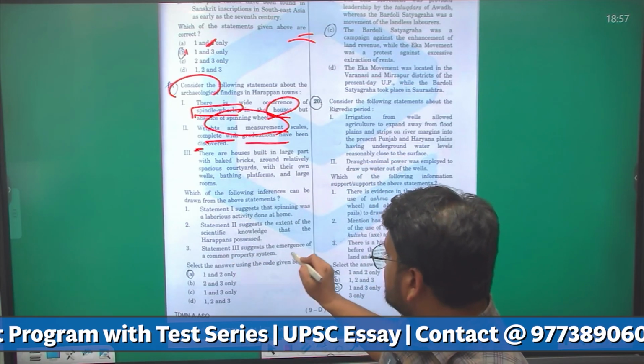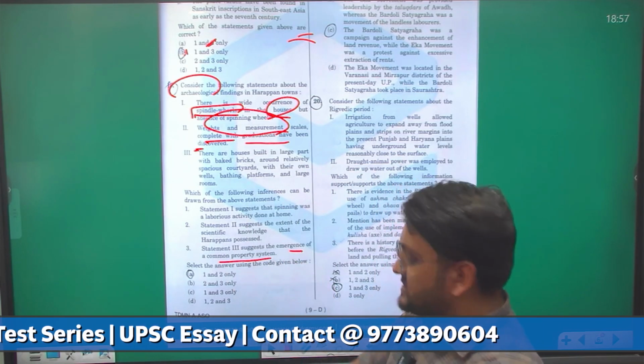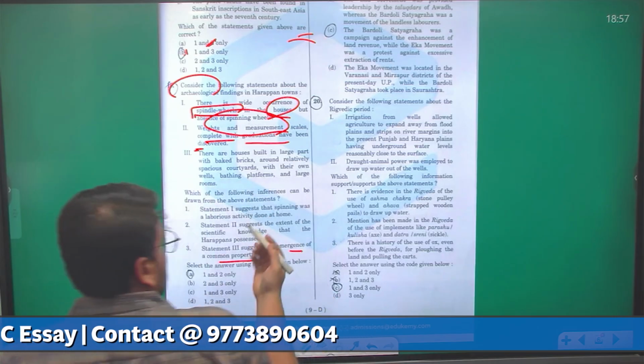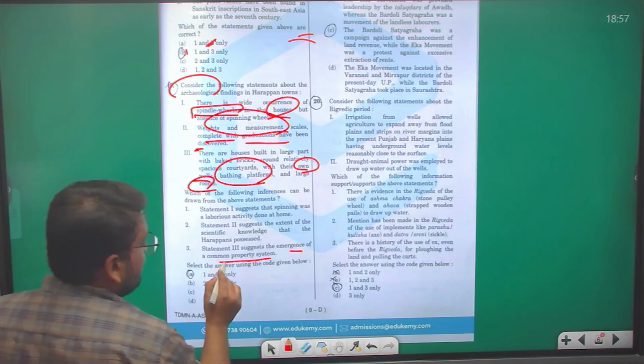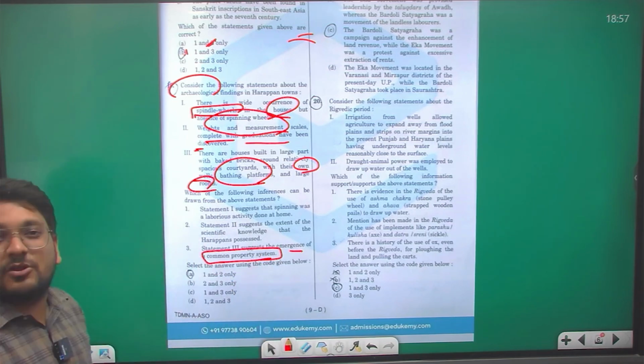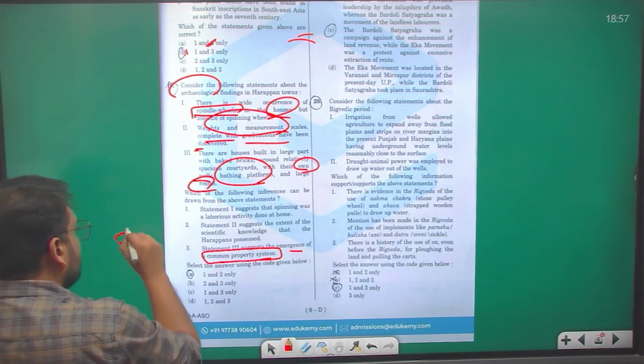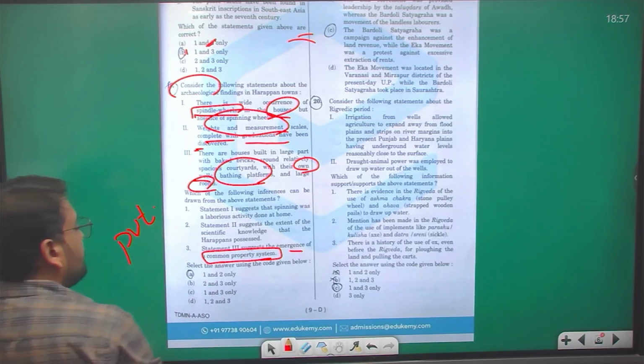The statement 3 suggests emergence of a common property system. Now if anyone is having their own wells, own bathing platforms and large rooms, then how can it be a common property system? It cannot be common. It is rather a private property system.